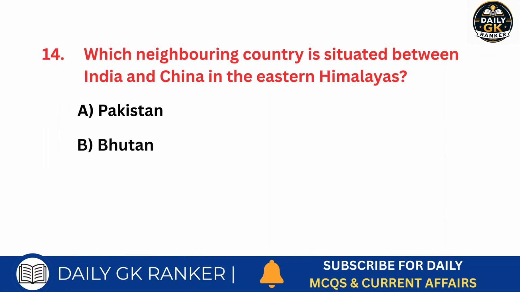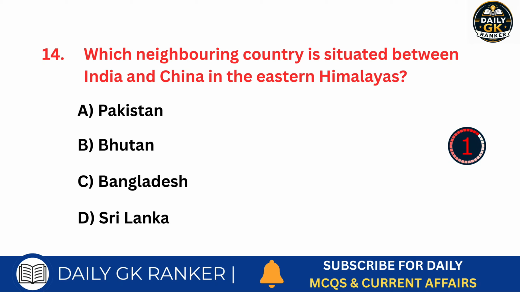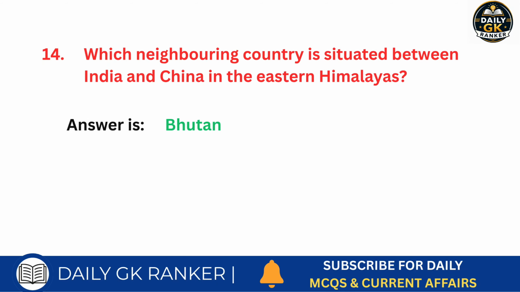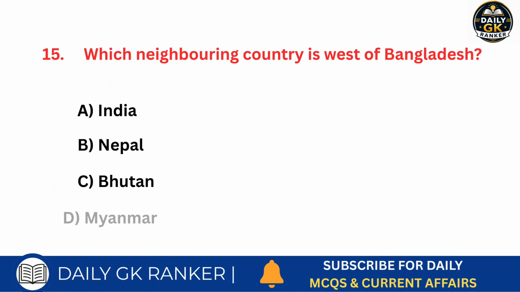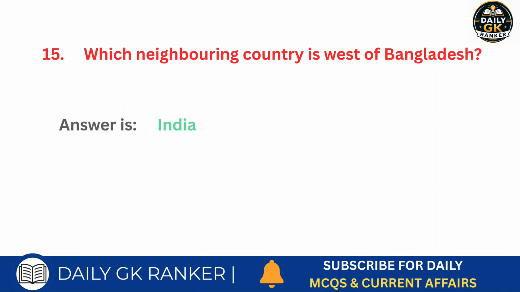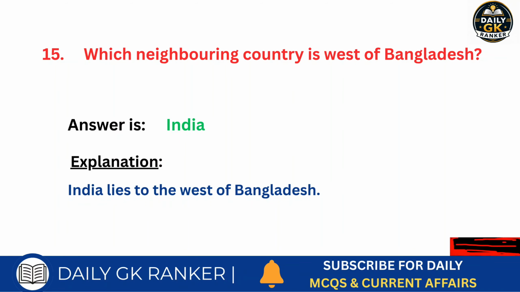Which neighboring country is situated between India and China in the eastern Himalayas? Answer is Bhutan. Which neighboring country is west of Bangladesh? Answer is India.